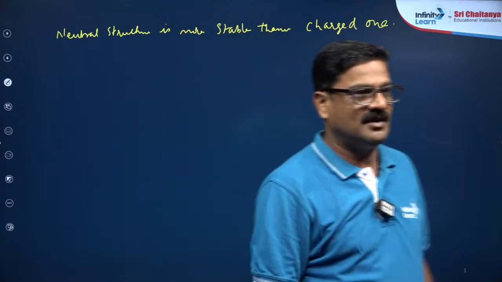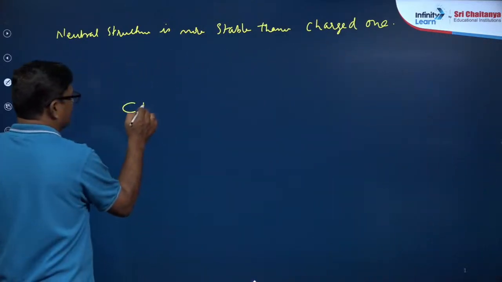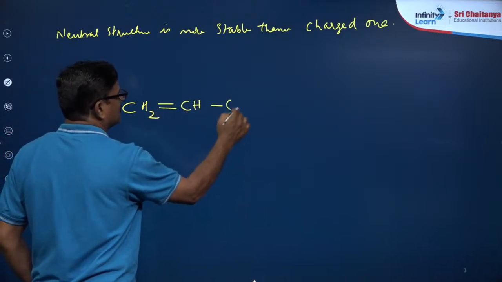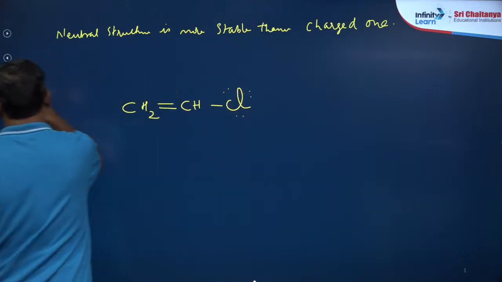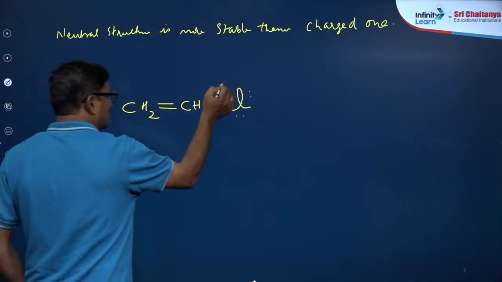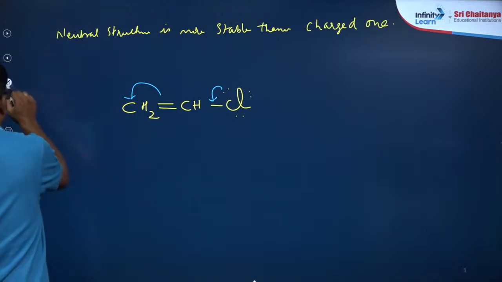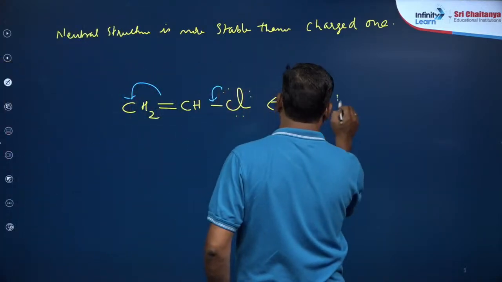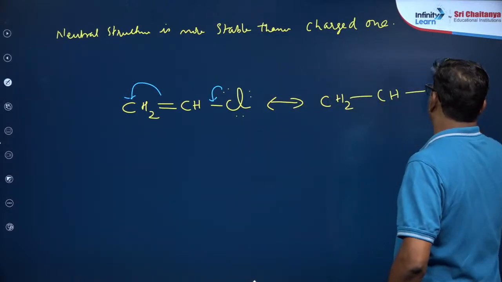I want to say this is CH2 double bond CH and Cl. Lone pair of electrons are seen. This electron is coming because the resonance is happening. When you see this structure, one more structure बना देंगे मैं, CH2 CH Cl plus.